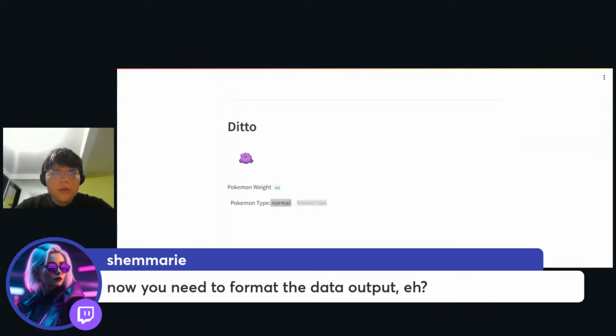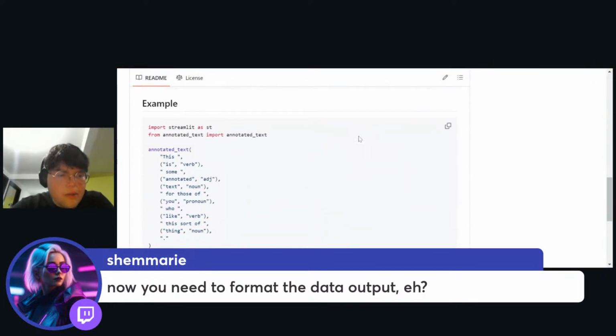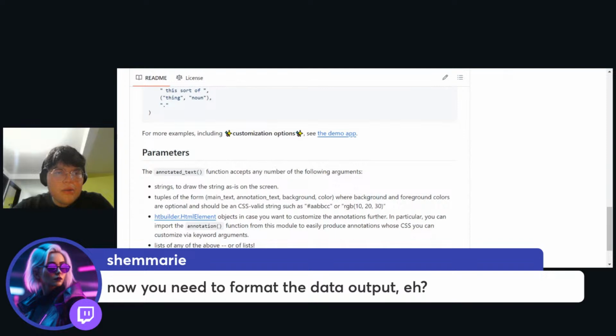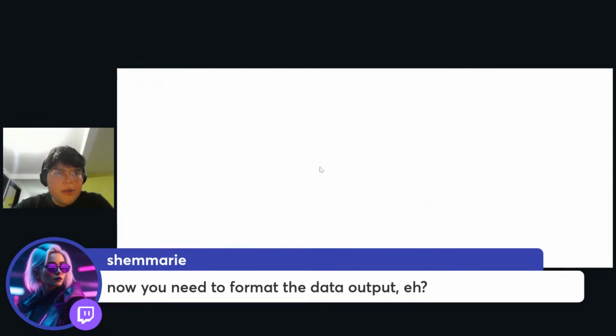So let's go here to the documentation to give a color to this. So annotated for more customization of the demo app. Okay, so let's go here and see the customization options of this.